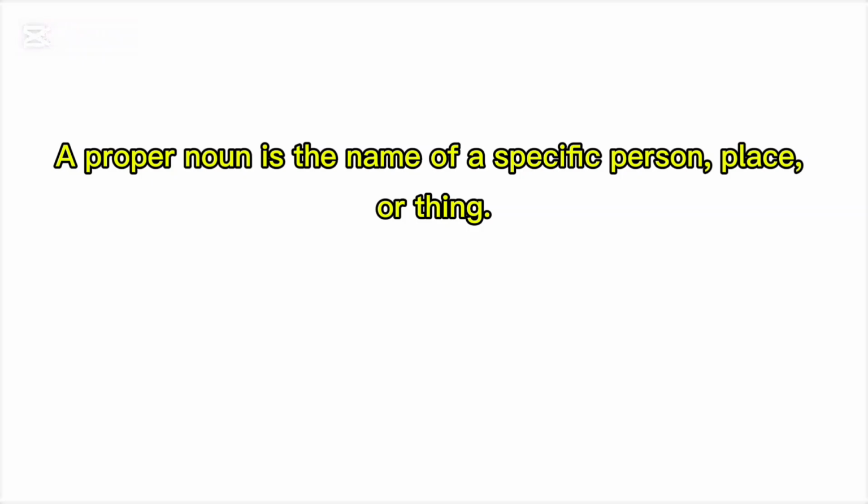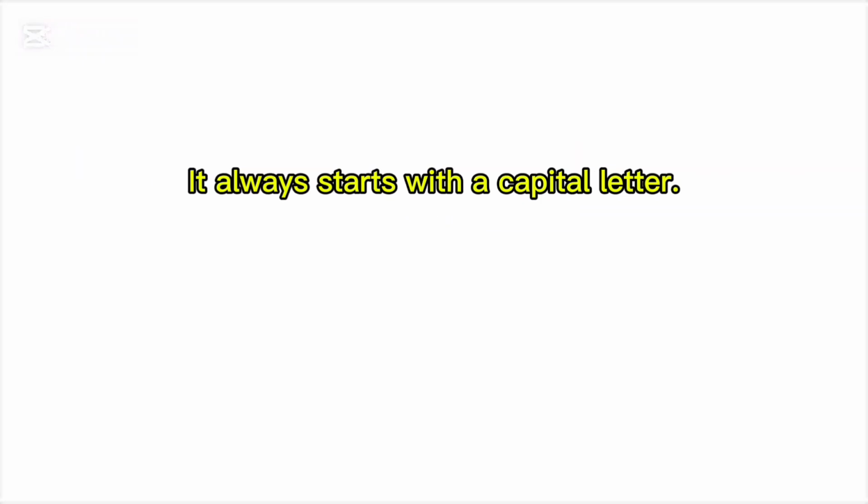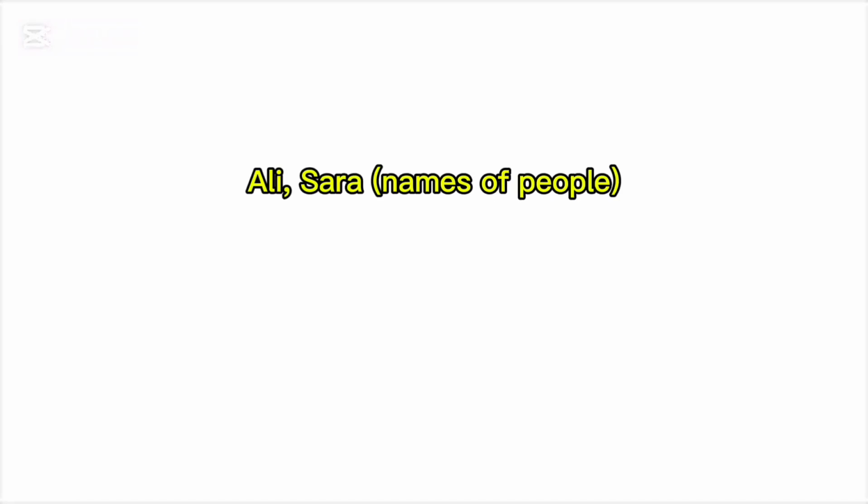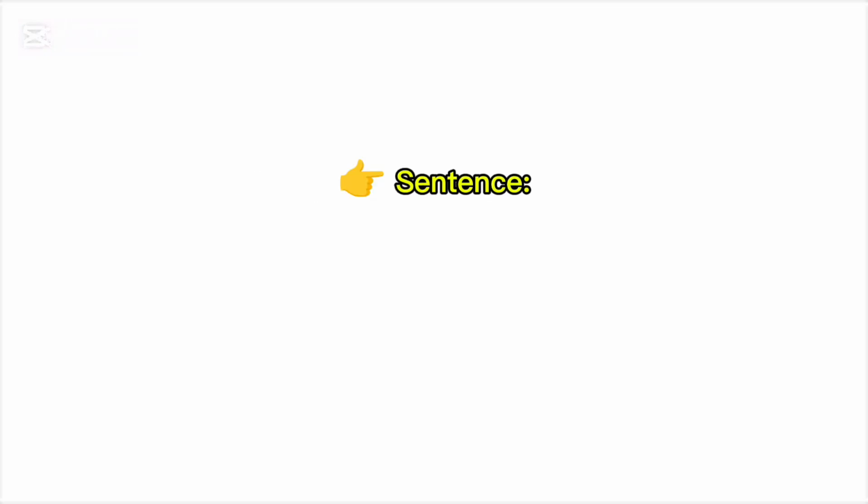1. Proper noun. A proper noun is the name of a specific person, place, or thing. It always starts with a capital letter. Examples: Ali, Sarah, names of people. Pakistan, Lahore, places. Monday, January, days, months. Sentence: Ali lives in Pakistan.